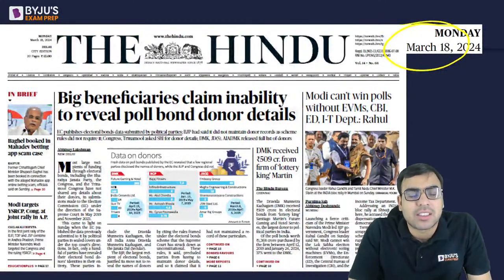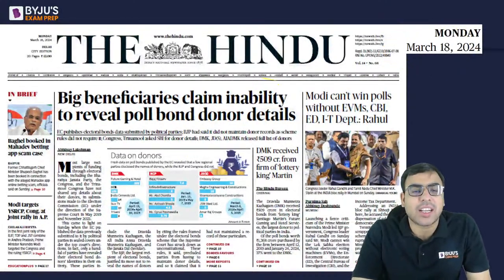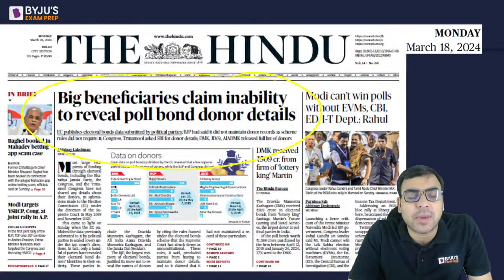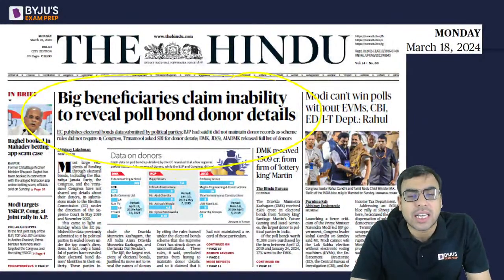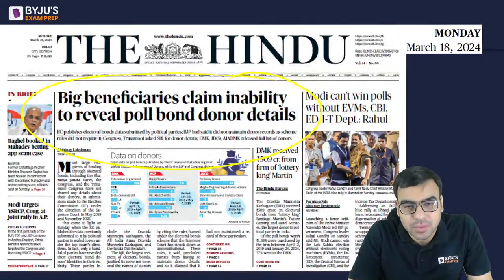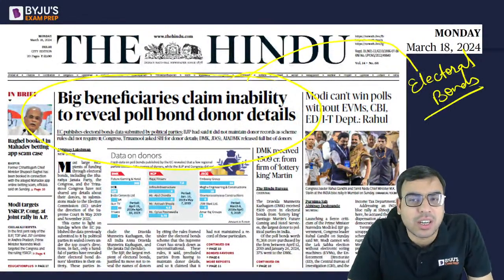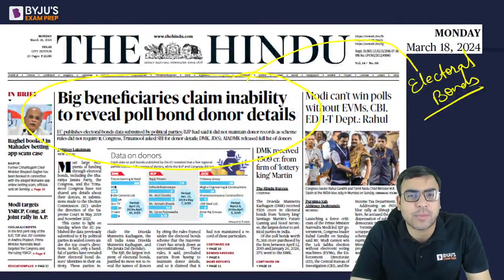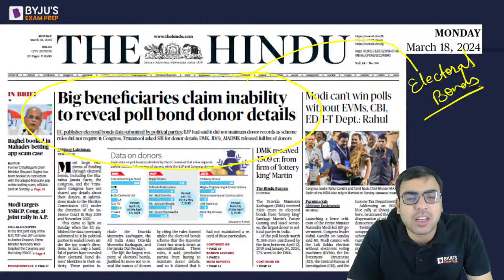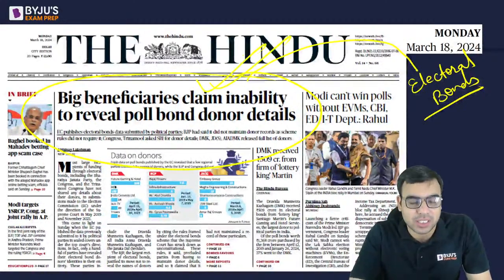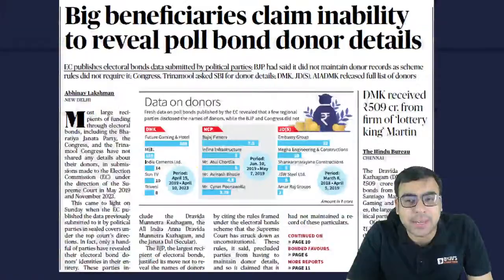Okay. So let's discuss this important article. The big beneficiaries claim inability to reveal poll bond donor details. So this is actually related with the electoral bonds, and I hope you are aware that for the past 1 week it has been very much in the news because recently there is an order by the Supreme Court regarding electoral bonds. So we will be discussing the main article.